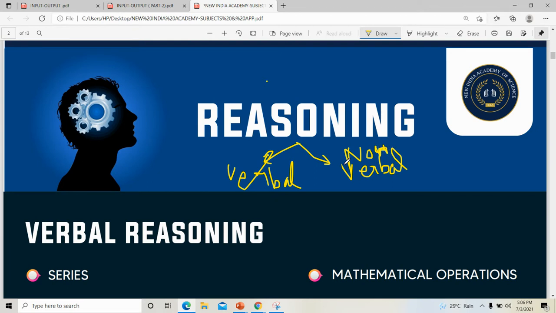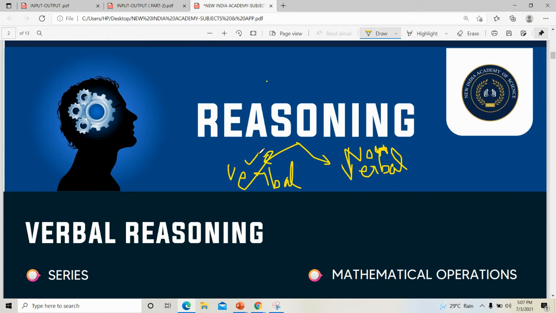In the case of non-verbal reasoning, they will use images instead of words or sentences. That is the main difference. We have to analyze a particular figure and get a particular conclusion in non-verbal reasoning. But in verbal reasoning, we need to read the question first.